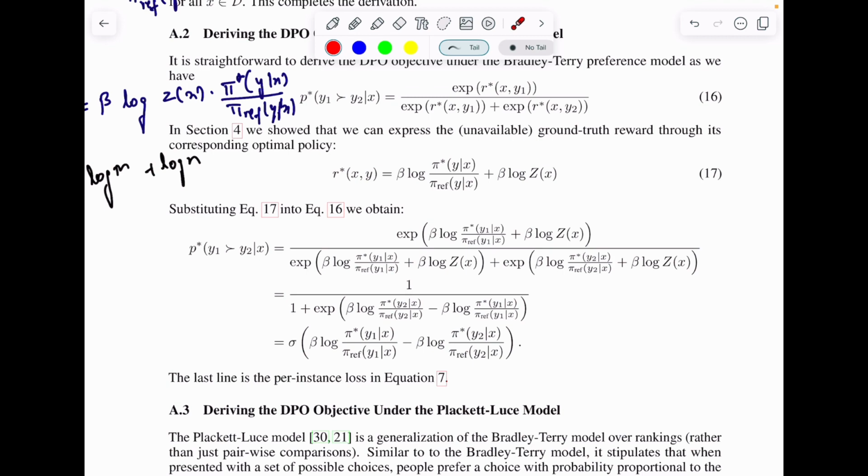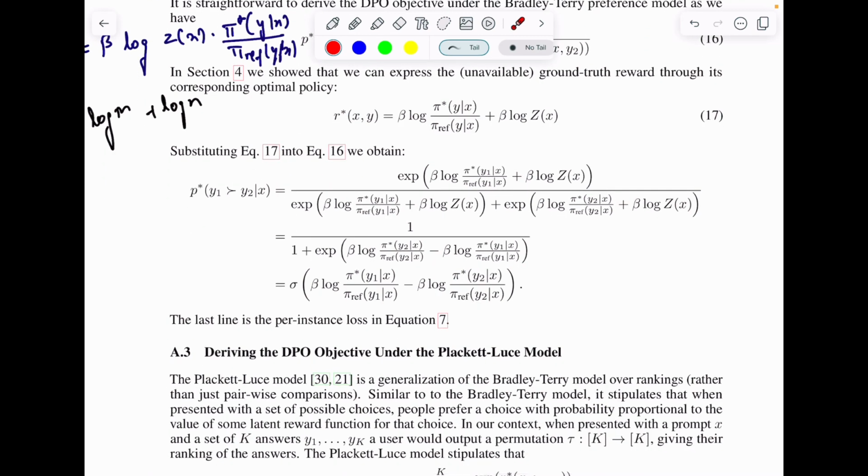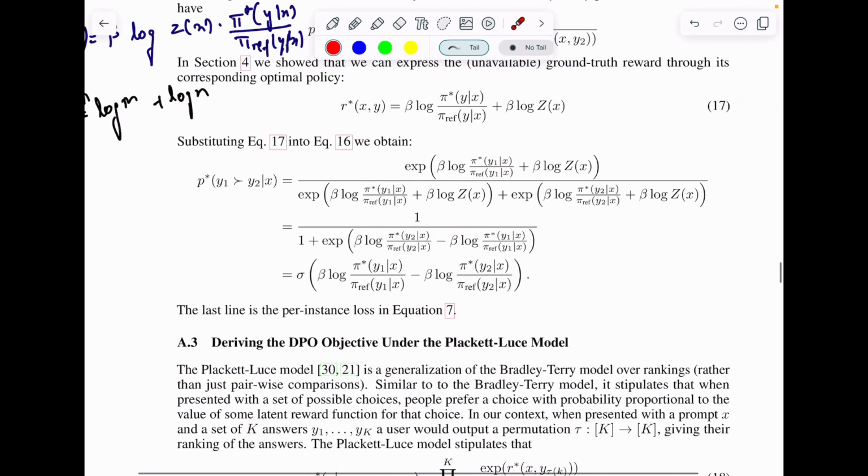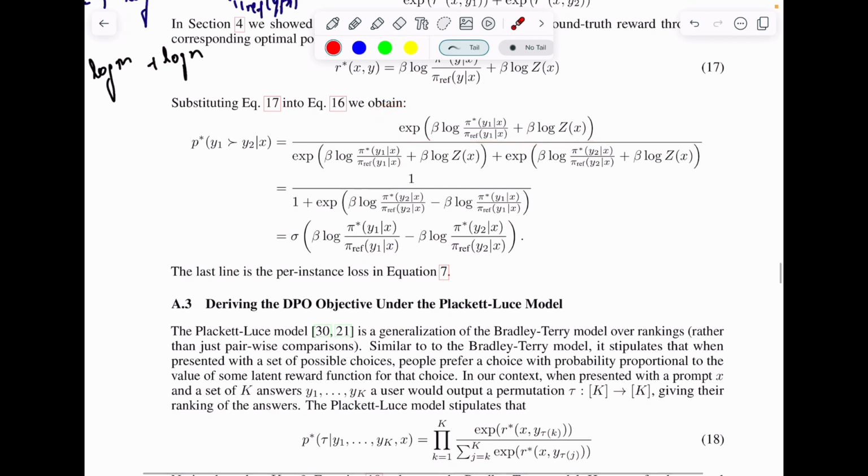Now how do we reach from this equation to this equation? You simply divide by this particular term. So this turns out to be 1 over 1 plus the following.